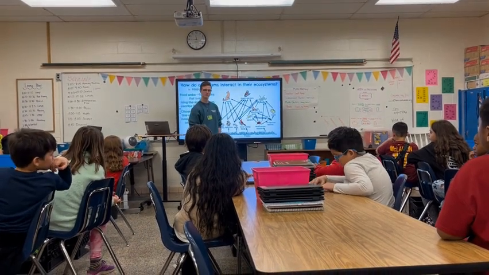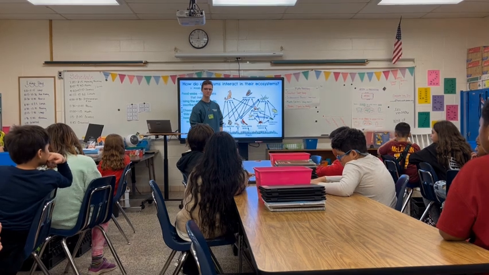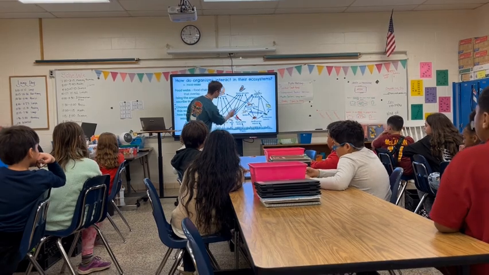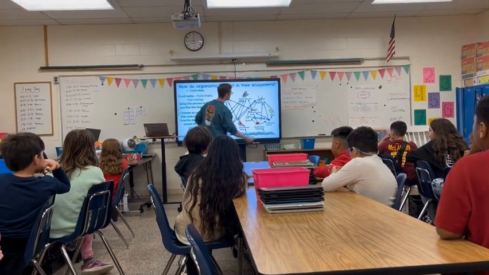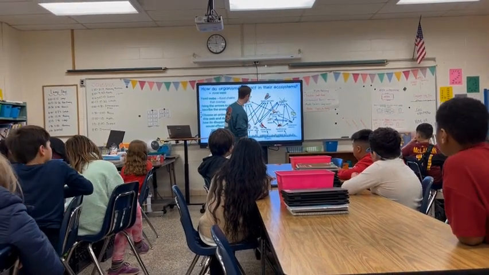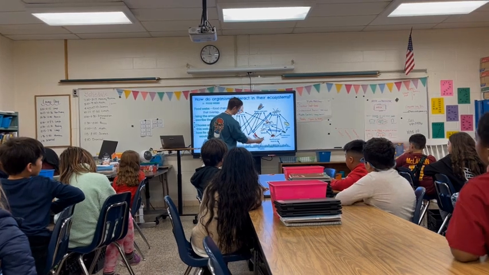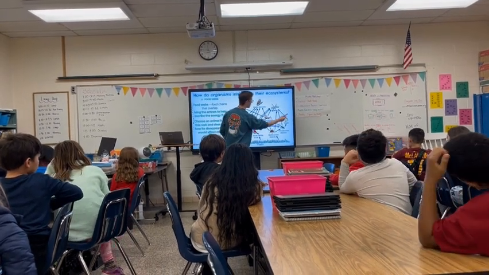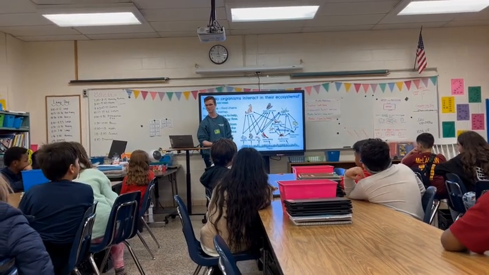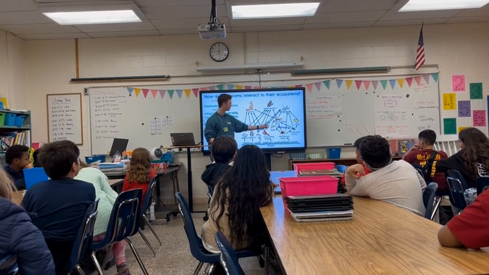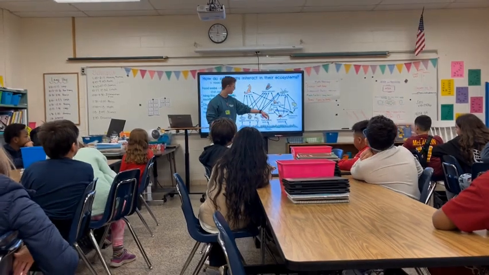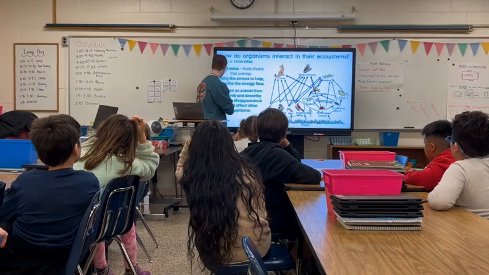Mm-hmm. And then it can also affect the other side too. So look at what all you guys see: how many arrows are pointing at this snake? If the snake was gone, just about almost everything in this food web, the mice, the birds over here, the toads, even some of the insects, their population would increase. So meaning more birds eating more bugs eating each other, more bugs eating plants, and definitely a whole lot more toads.